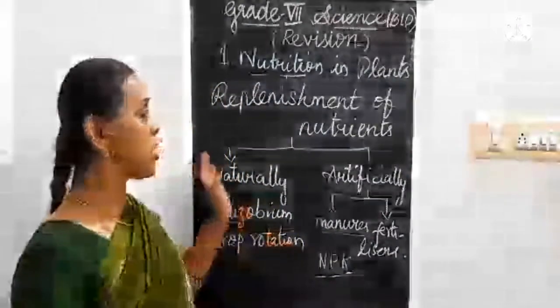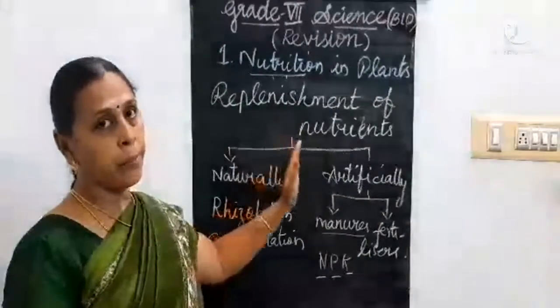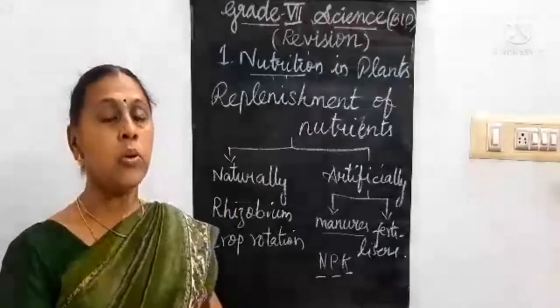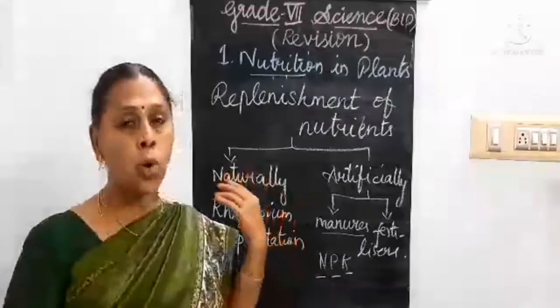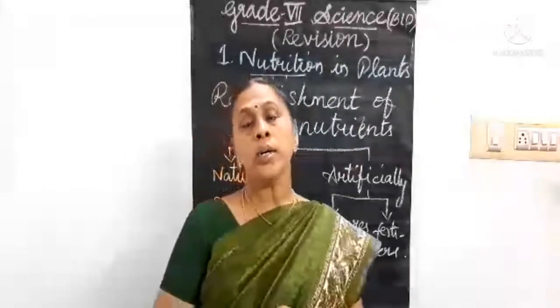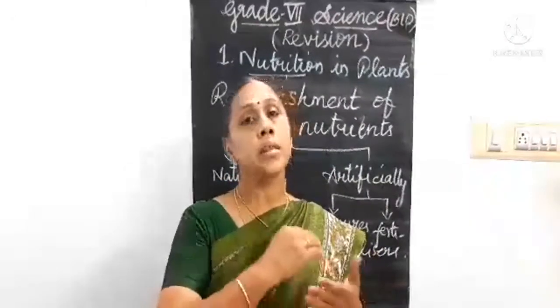So these are the two ways in which the soil can be replenished with its nutrients. So this is a quick recap of the whole chapter, and you have to learn the lesson thoroughly for the PA1.